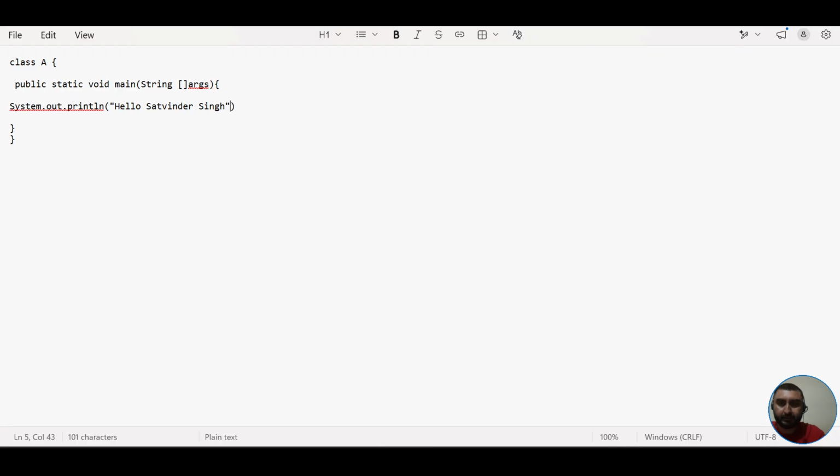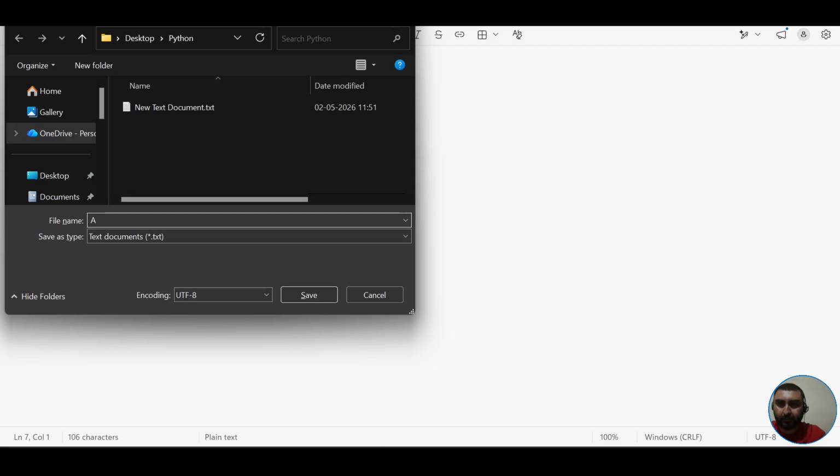This is the message which I just want to display. So now I'll be saving this particular file as A.java, with Control Shift S.